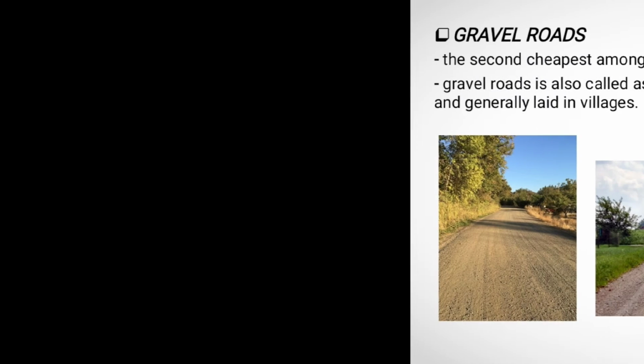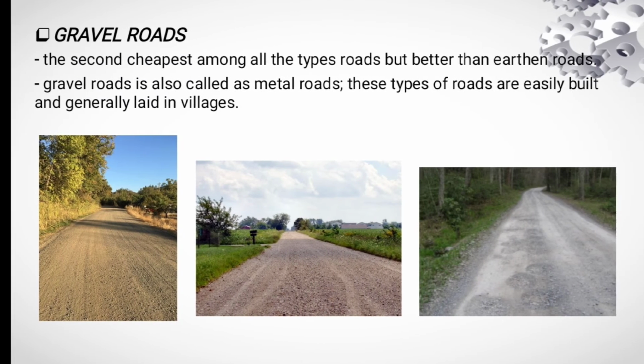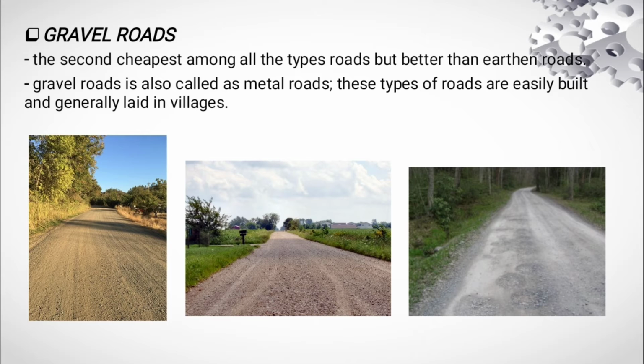Gravel roads. It is the second cheapest among all types of roads and is also better than earthen roads. In this type of road, the mixture of gravel and earth, or the available soil at the site, is paved on the surface and compacted. Gravel roads are also called metal roads. This type of road is easily built and generally laid in villages.